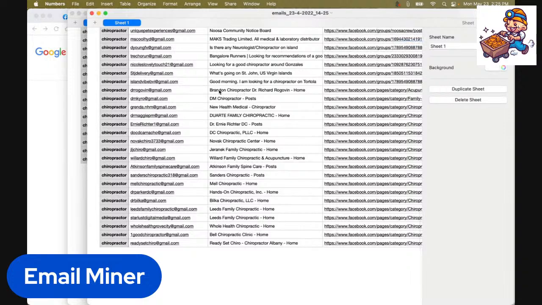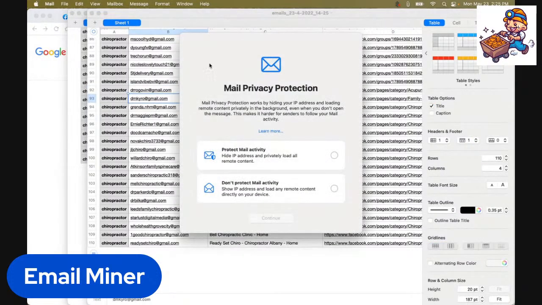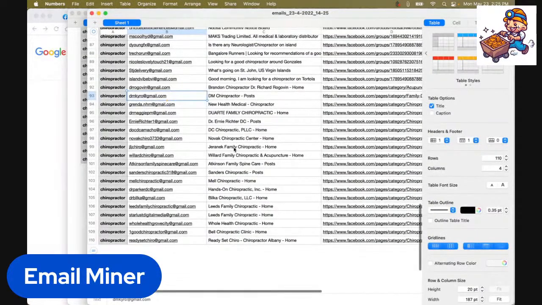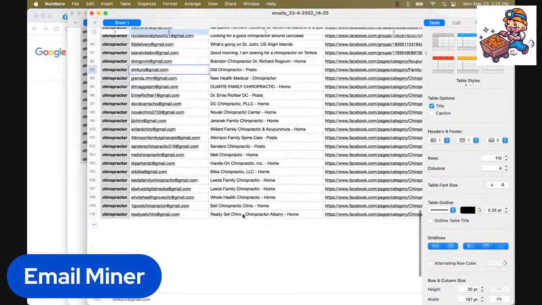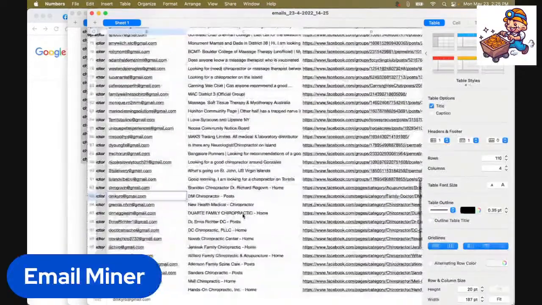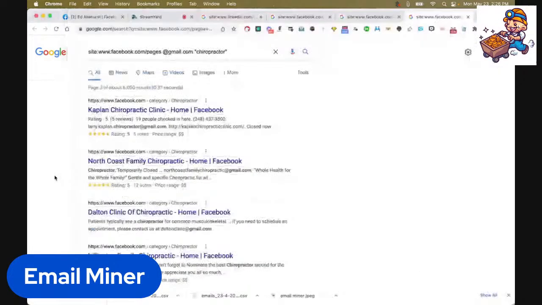So groups may not be good for this particular keyword. I would actually delete anything from this list that came from a group. But look at this. These are your chiropractors, and you can tell here these are the chiropractors. Whoops, I don't want that to happen. These are the chiropractors' email addresses. So the pages, we know Facebook pages are really good, for this keyword. Okay, and again, different keywords are going to get different things, and we know LinkedIn will get us good ones too.